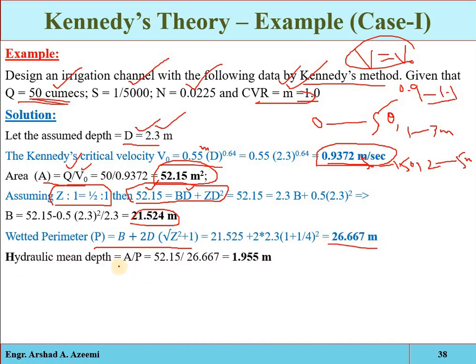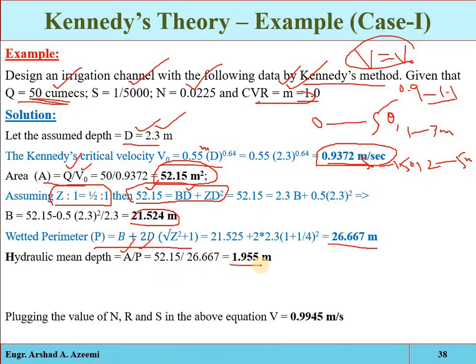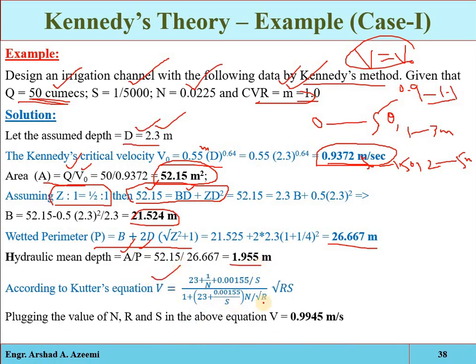Also we can calculate the hydraulic mean depth, which is the cross-sectional area divided by the wetted perimeter. Now we have Kutter's equation. The velocity is a function of hydraulic mean depth, slope, and n, and hydraulic mean depth is a function of b and d. So as a whole, the velocity is a function of bed width, depth of water, slope, and roughness coefficient. Here we come up with the actual velocity.